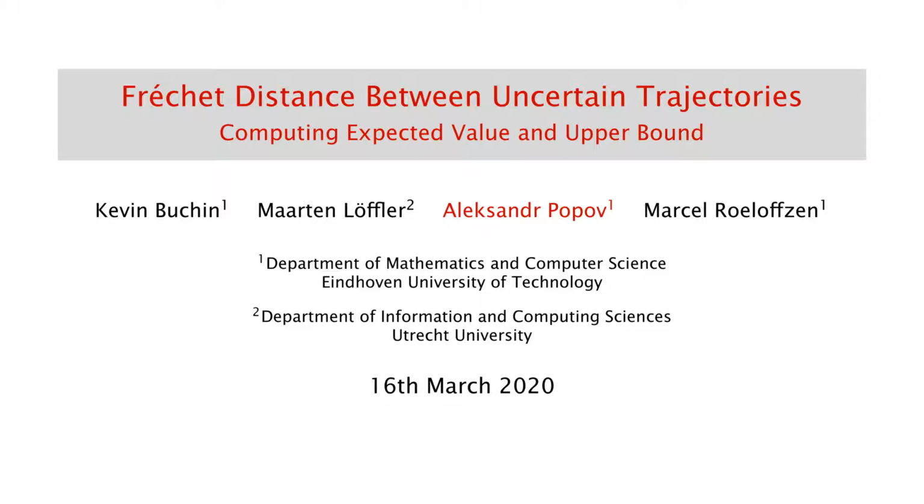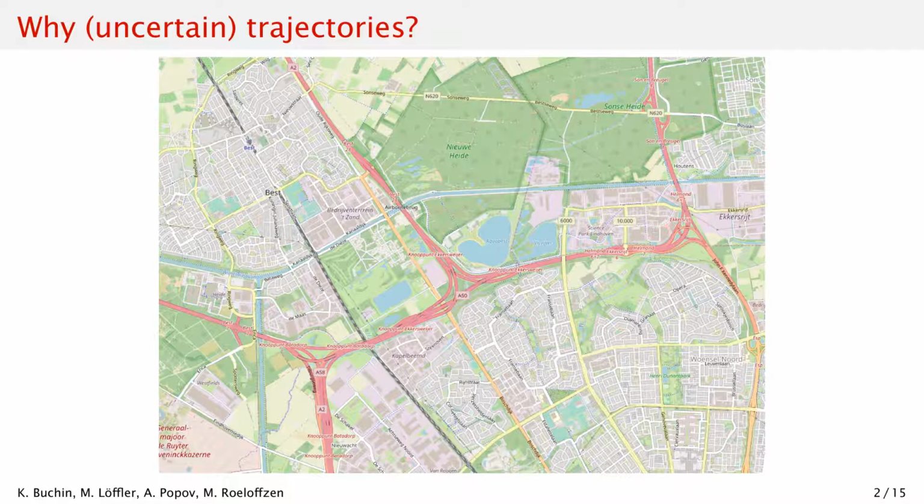First of all, we should define the concept of an uncertain trajectory. Let us look at an example. Here you see the map of a part of the city of Eindhoven in the Netherlands. In particular, you can see the railroad going in the northwestern direction that goes to another city. The city is close by, so you can also cycle there.